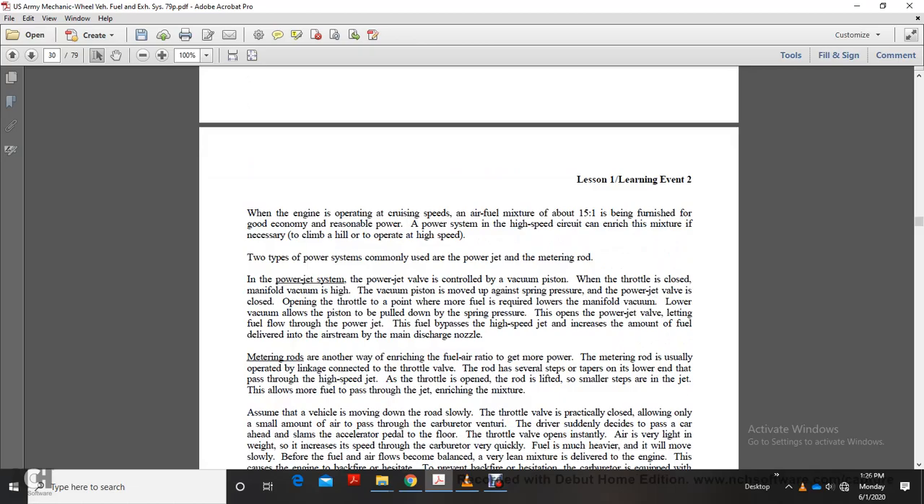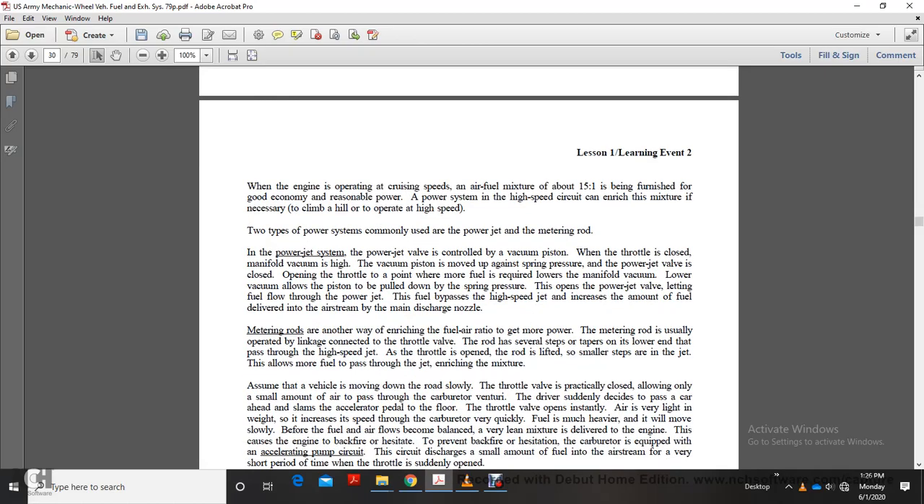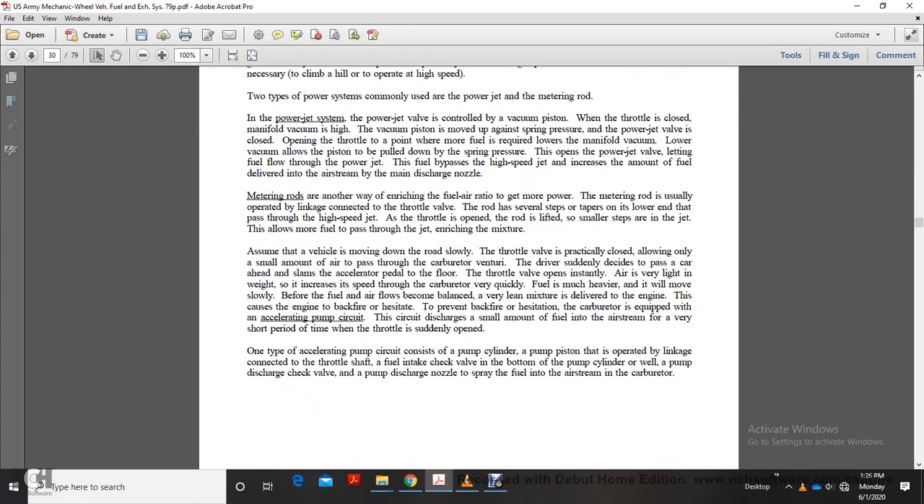When the engine is operating at cruising speed, the air-fuel mixture is about 15 to 1, which is furnished with good economy. The power system adds to the high-speed circuit the richer mixture necessary to climb a hill or operate at high speed. The two types of power systems commonly used are the power jet and the metering rod. In the power jet, the power jet valve is controlled by a vacuum piston. When the throttle is closed, the manifold vacuum is high and the vacuum piston is moved up against the spring pressure. The power jet valve is closed. Opening the throttle to the point at which more fuel is required lowers the manifold vacuum.